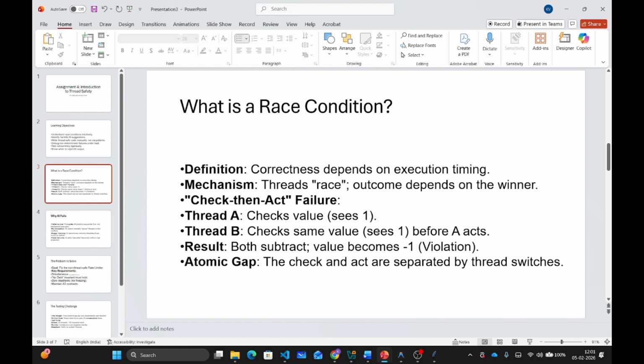Your invariant says tokens can never go negative. A race condition violates that invariant in a way that's incredibly hard to detect.